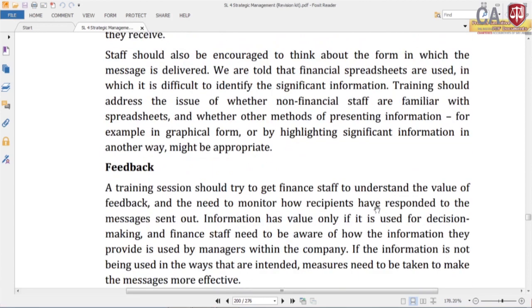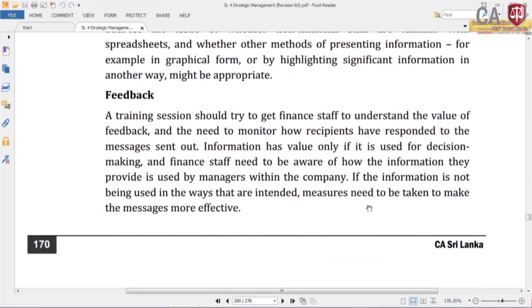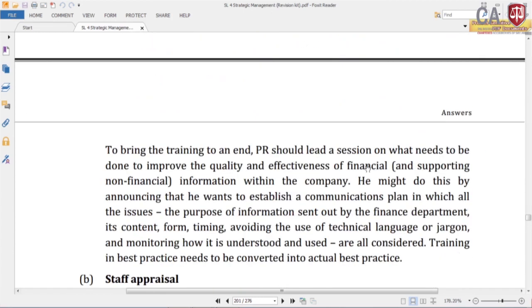Then feedback. A training session should try to get finance staff to understand the value of feedback and the need to monitor how recipients have responded to the messages sent out. Information has value only if it is used for decision making, and finance staff need to be aware of how the information they provide is used by managers within the company. If the information is not being used in the ways intended, measures need to be taken to make the messages more effective. So, highlight the importance of getting feedback.